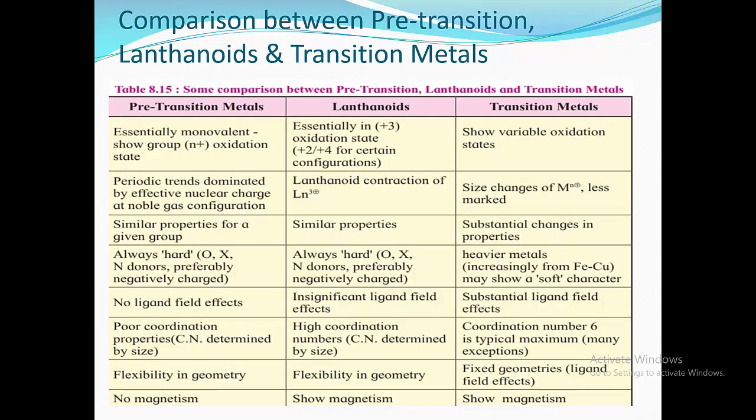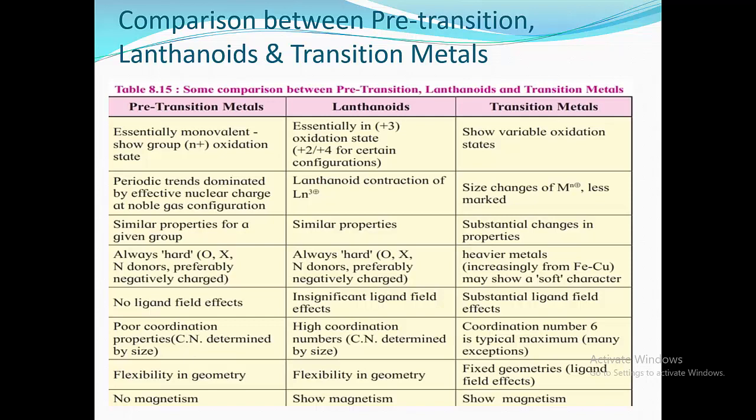Now we are going to see the comparison between pre-transition metals, lanthanoids and transition metals. Pre-transition metals are nothing but s-block elements, that is group first and group second metals. First we are going to see pre-transition metals, in which the first point is oxidation state.